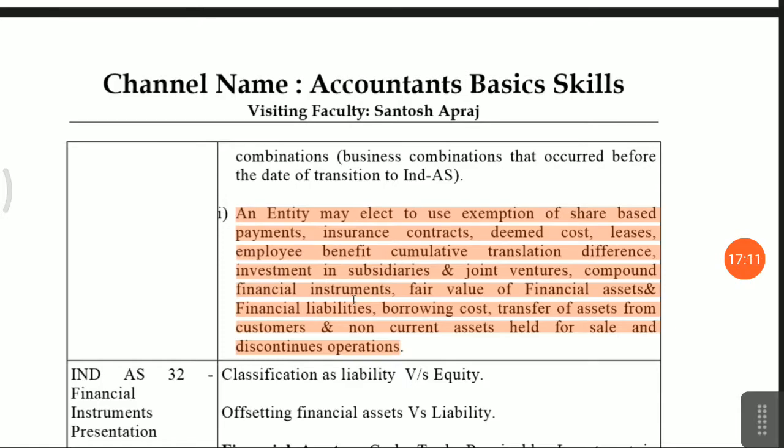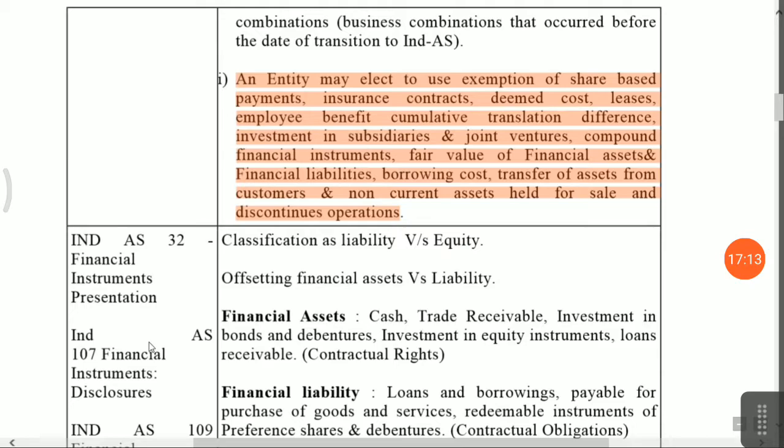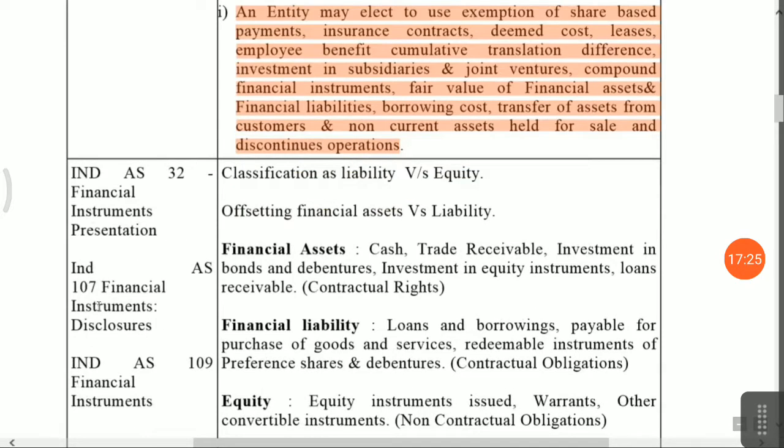Okay, that's it friends. Next are the most important accounting standards. Actually Ind AS 102, share based payment, is the second accounting standard, but I have given more importance to the base of the Indian accounting standards, that is financial instruments: presentation, disclosure, and financial instruments. Those are the most important Indian accounting standards, so that you know how your balance sheet is valued, what type of accounting policy is followed, and what type of risk is involved in your business.